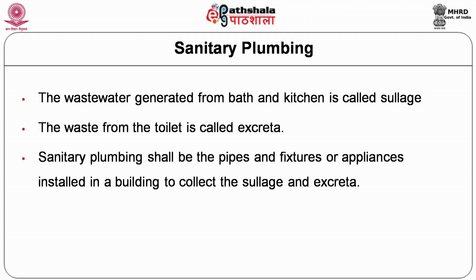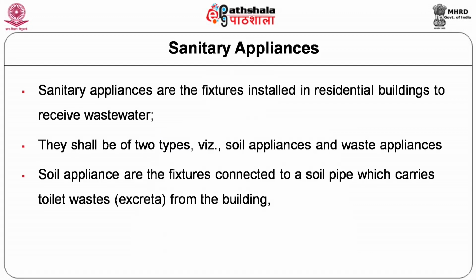So the wastewater is of two types. The wastewater generated from the bath and kitchen is called sewage, and the waste from the toilet is called excreta. The sanitary plumbing comprises the pipes and fixtures or appliances installed in a building in order to collect the sewage and the excreta. So for collecting the sewage and excreta, we need the sanitary appliances. The sanitary appliances are the fixtures installed in the residential building to receive the wastewater.